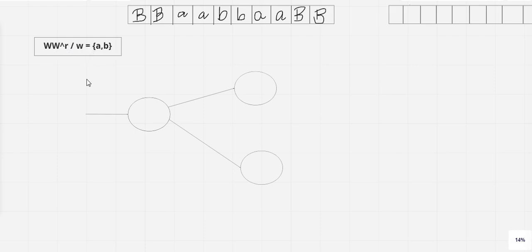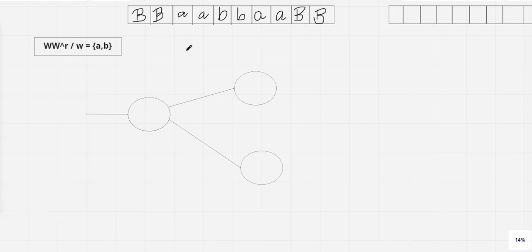Okay, so if I say W belongs to {A, B}, that means it may start with A or it may start with B. So there may be two conditions. This is just an example that I have taken in order to explain to you, right? So if this is the initial state that I have taken, from the initial state you may have two transitions, correct? One transition will be for A, that starts with A, and the other transition will be that starts with B.